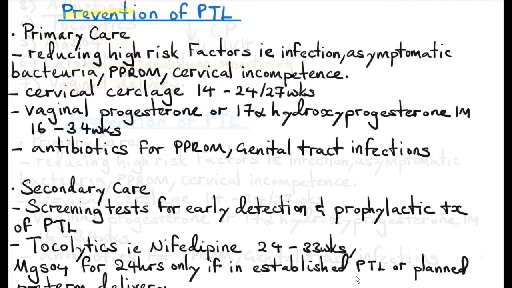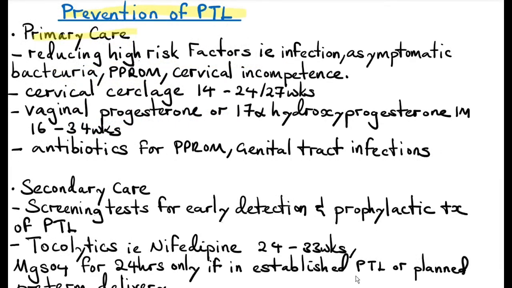What's involved in prevention of preterm labor? There's primary care. Primary care is aimed to reduce the high risk factors like infection, asymptomatic bacteriuria, preterm premature rupture of membranes, and cervical incompetence. So, where you suspect there's cervical incompetence, you can offer the patient a cervical cerclage, which is put between 14 to 24 weeks, maximum at 27 weeks.